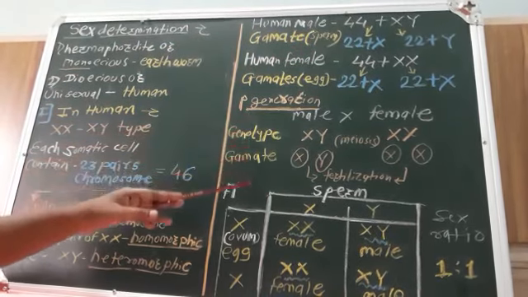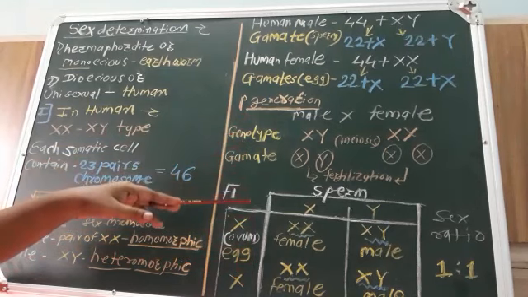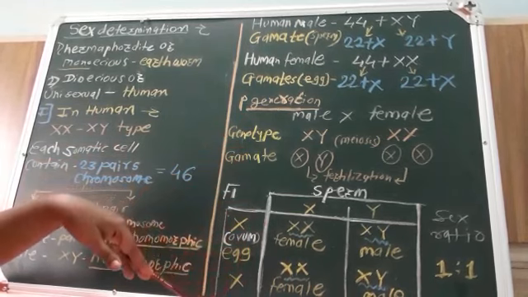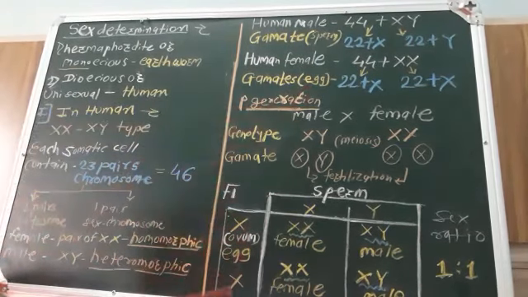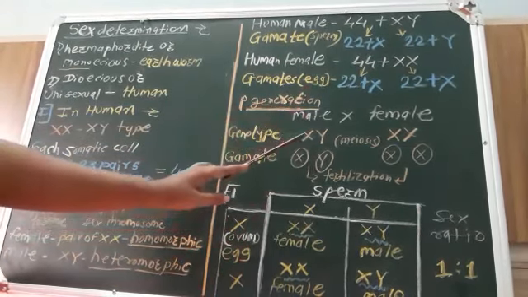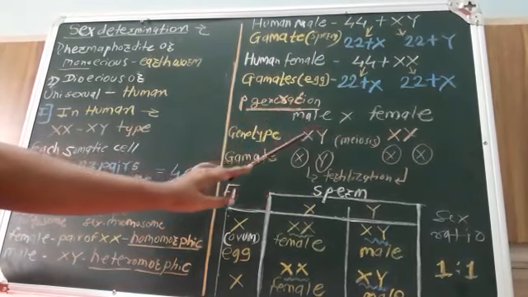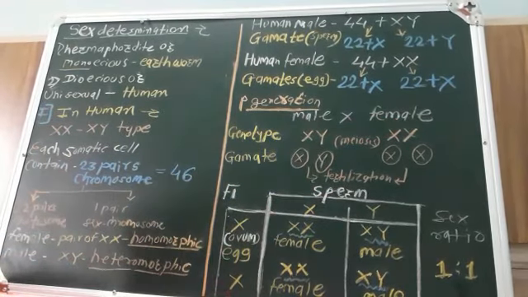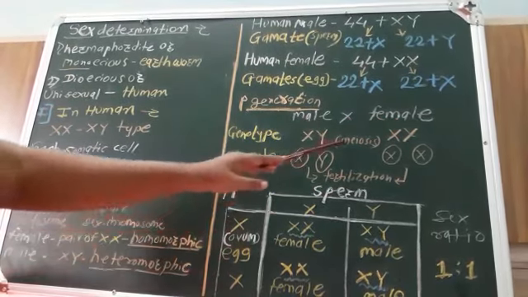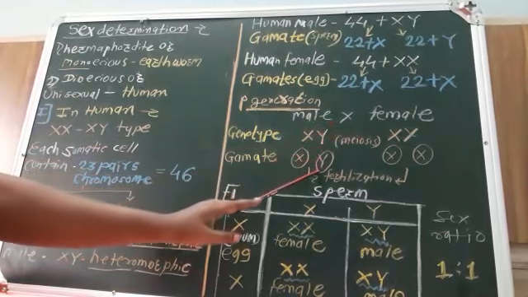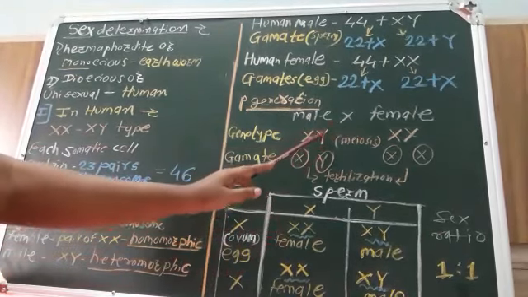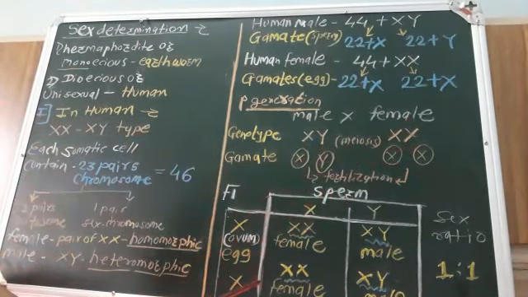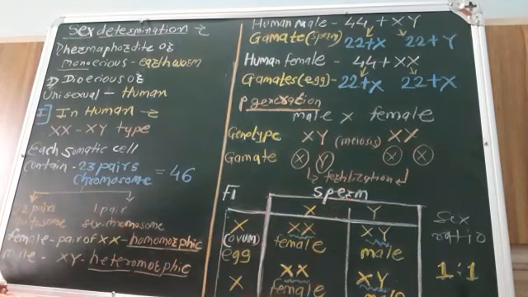So here there is a determination of a sex in case of a human being. It is represented in such fashion. In a parental generation, the male genotype is XY. These are the sex chromosomal pair. In female, XX chromosomes. At the time of gamete formation by meiosis, these gametes get separated here, X, Y, X, X, and the pattern of fertilization is shown here.